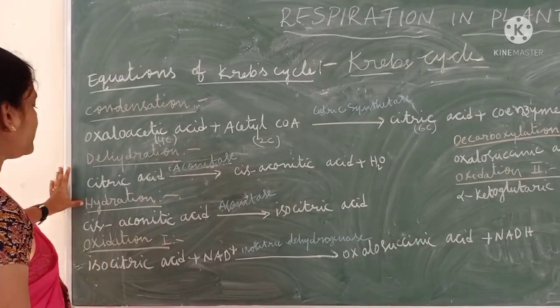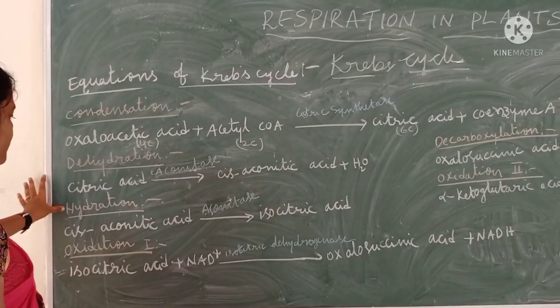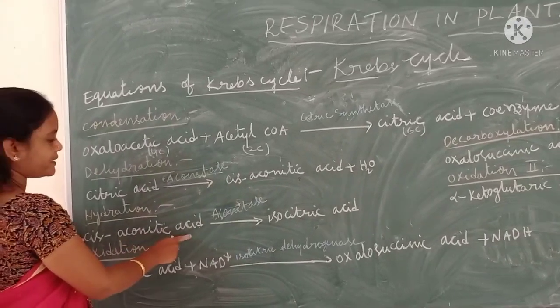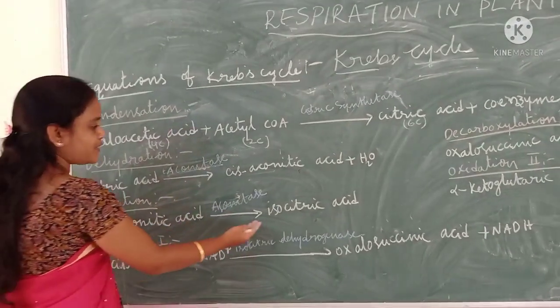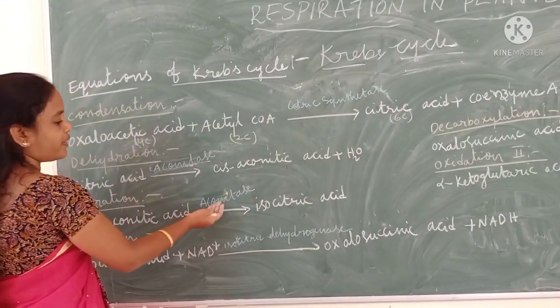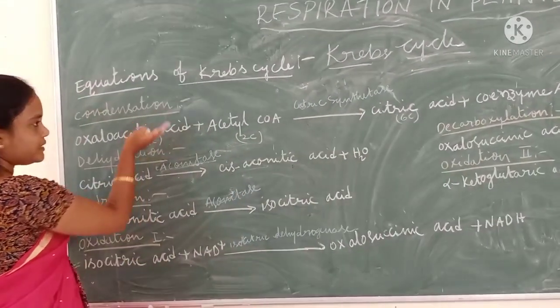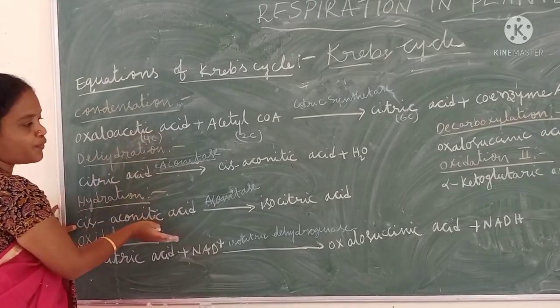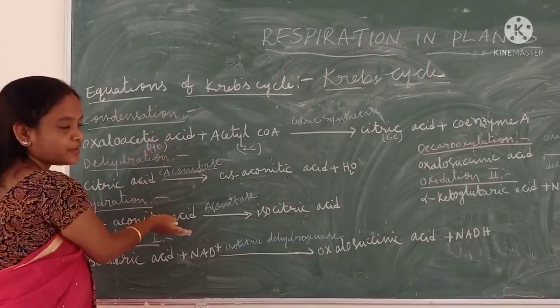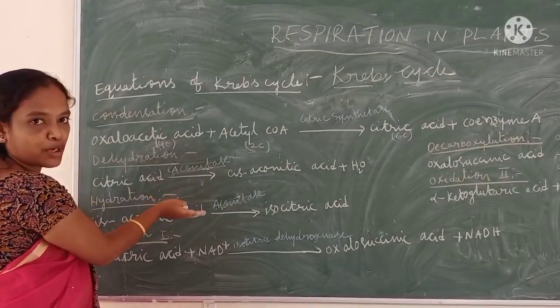And the third one is hydration. See, in hydration, cis-aconitic acid isomerizes into isocitric acid in the presence of aconitase. Here, see, there is no loss of carbon molecule. In these equations, there is no loss of carbon molecule.